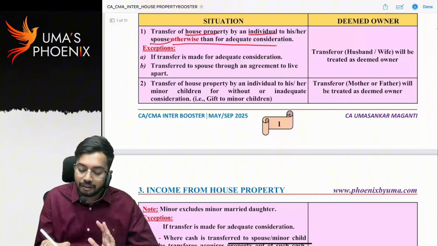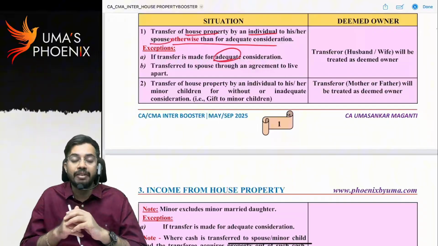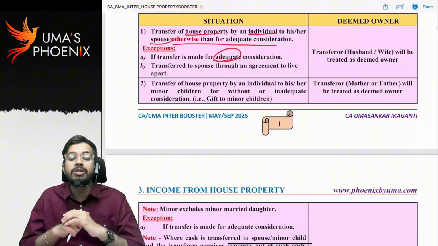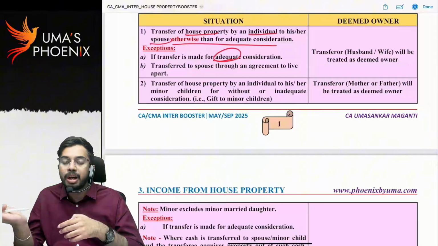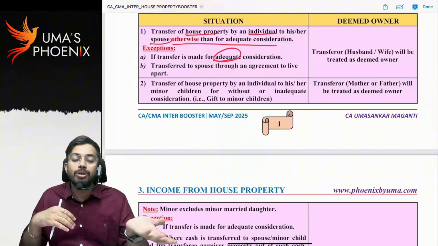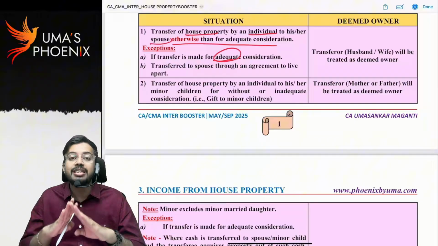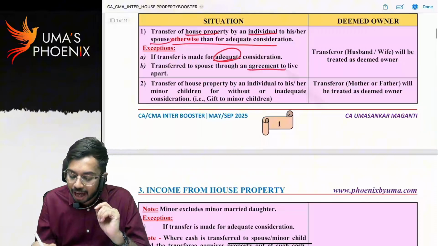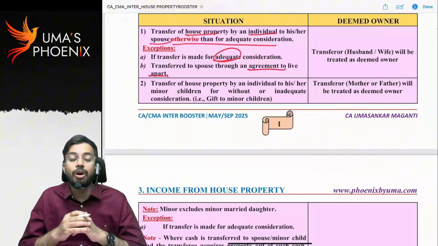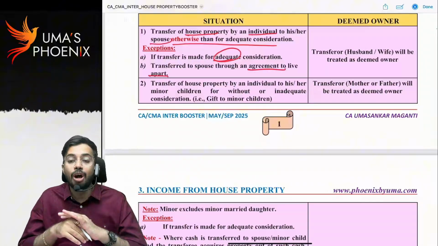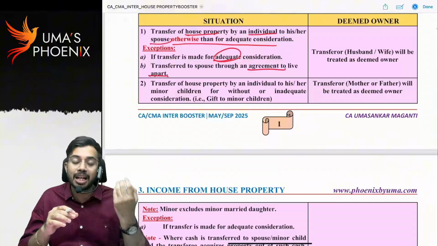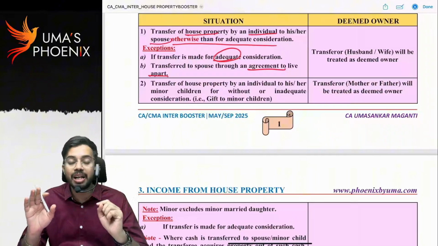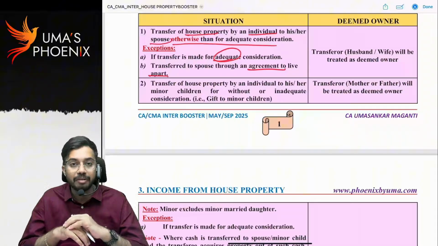There are exceptions. When house property is transferred for adequate consideration, Mr. A gave house property to Mrs. A, Mrs. A paid 1 crore rupees to Mr. A. In this case, just like how a third party pays consideration, even the spouse also paid 1 crore rupees consideration. In this case, the deemed ownership concept is not applicable. Transferred to spouse through an agreement to live apart. That means what? Divorce. At the time of divorce, as per the orders of the court, if any property is transferred to spouse, then the deemed ownership concept is not applicable. Then whatever rental income is there, that is taxable in the hands of spouse only.